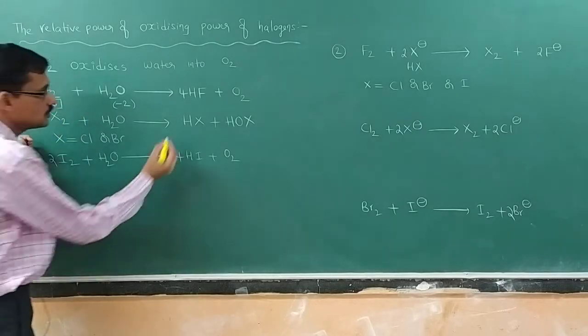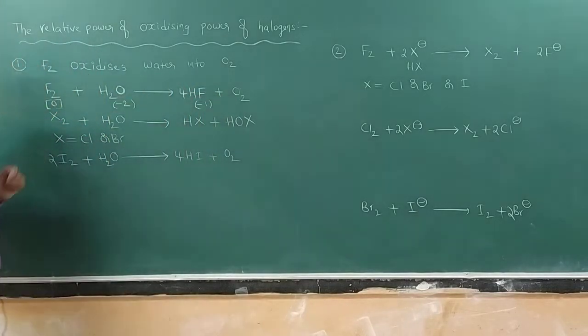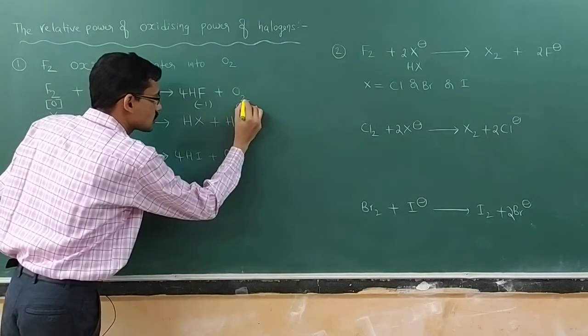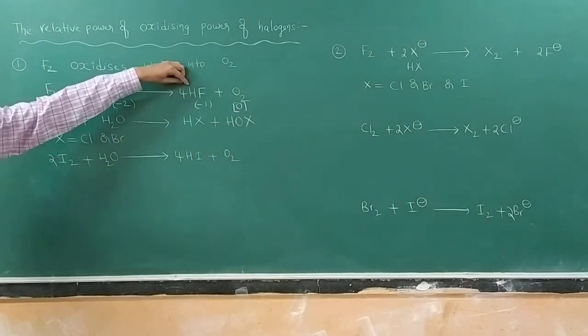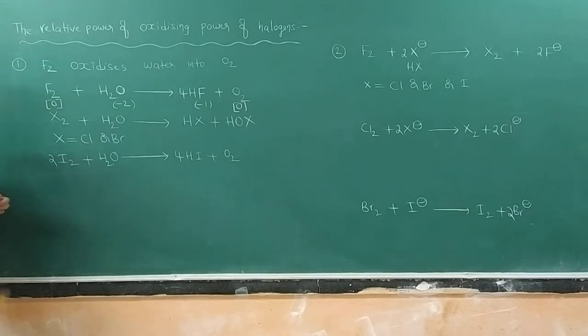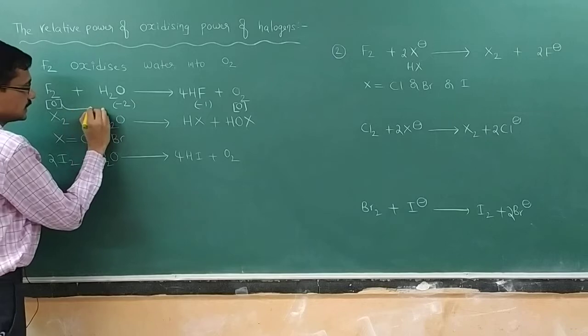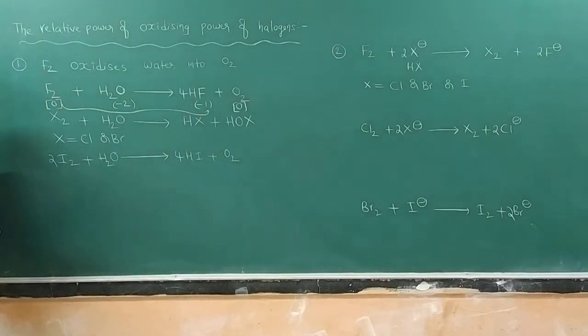Now this fluorine is converted into -1, whereas oxygen is converted into 0 oxidation state, O2 is 0, and F is -1 because hydrogen is +1, so F is -1. Conversion of 0 into -1 is called reduction. A reduction reaction takes place.